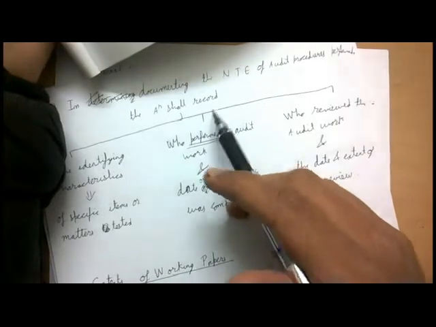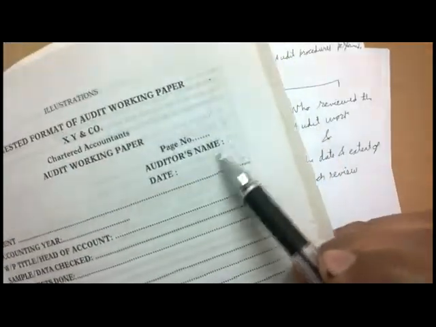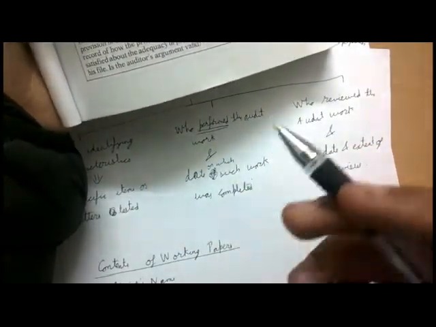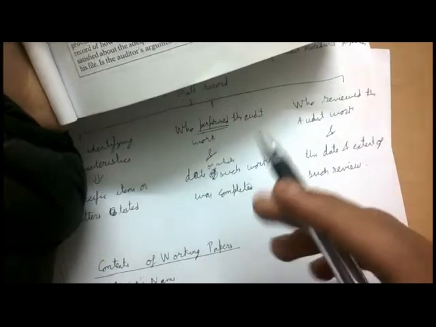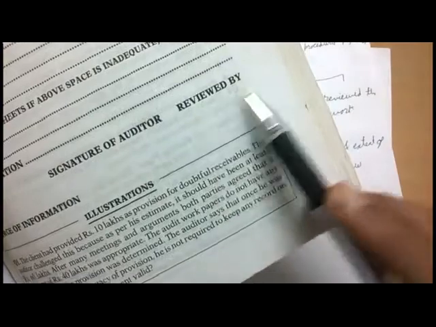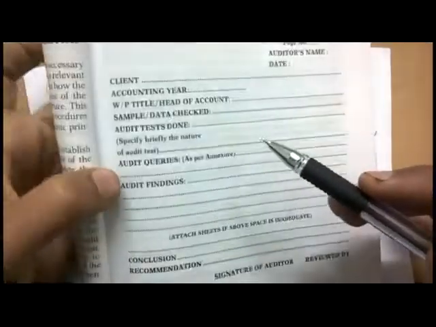See, over here, who performed the audit? You have to record who performed the audit work and the date on which such work was completed. The signature of the auditor, the auditor's name and the date of this working paper, and the date on which it was completed, etc., is going to be written down in the working paper. Who reviewed the audit work? It was reviewed by. Who reviewed the audit work, and the date and extent of such review, is going to sign it with the date, etc. This is not a universal format.